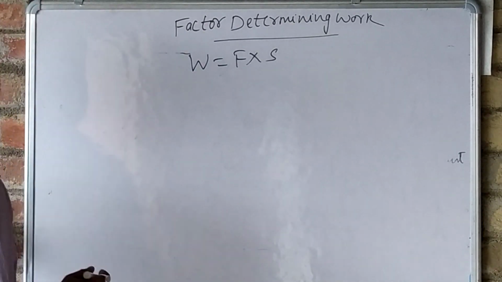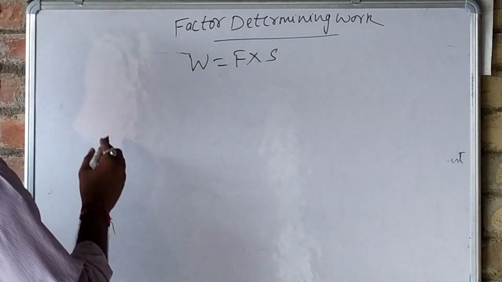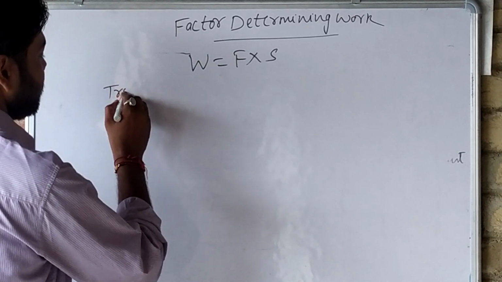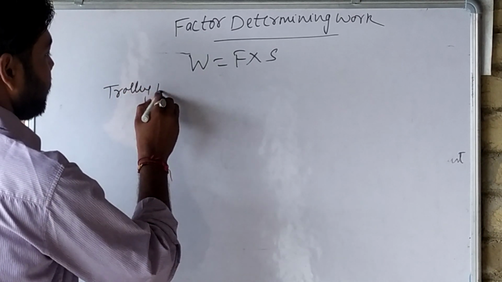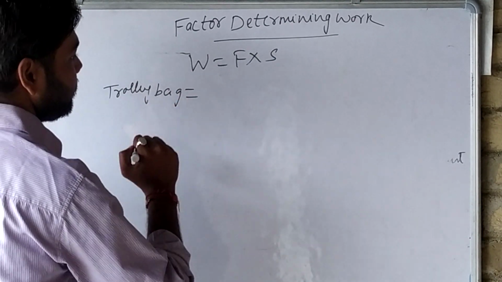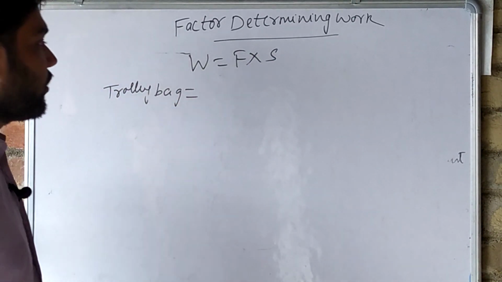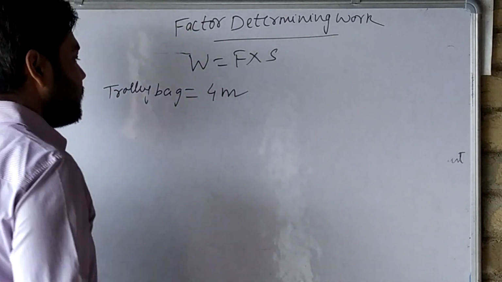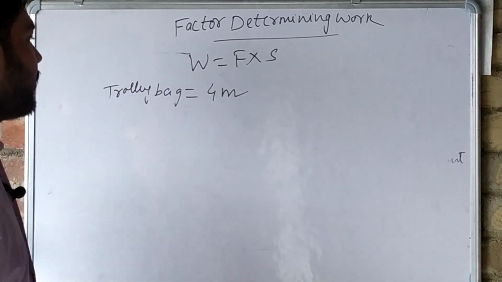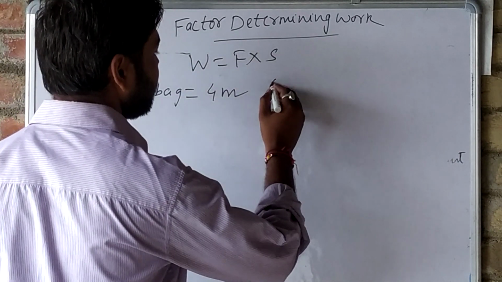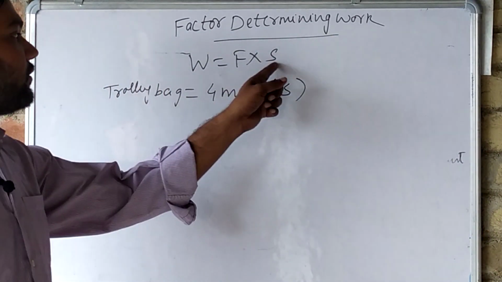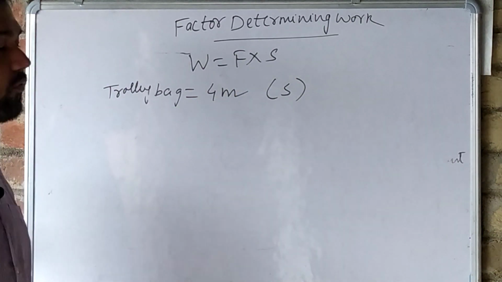Suppose a trolley bag, on applying force, is displaced by 4 meter. Understand? That trolley bag is displaced by 4 meter. This is S, displacement 4 meter.